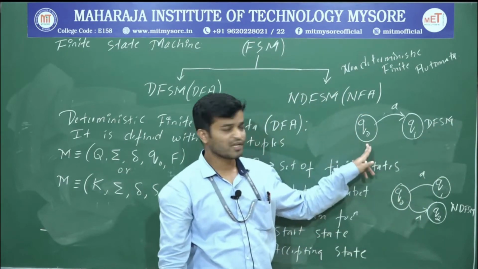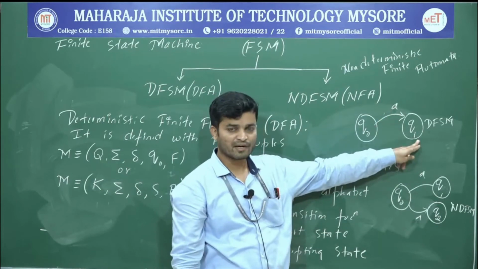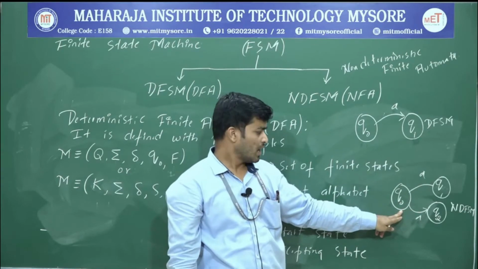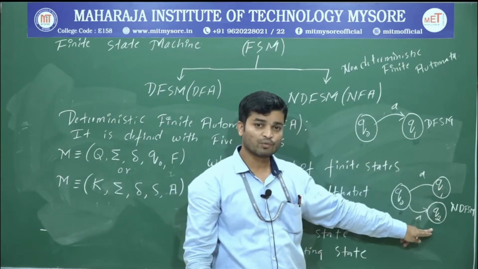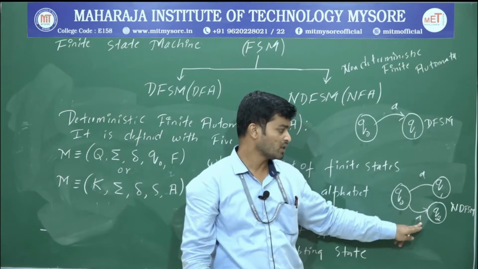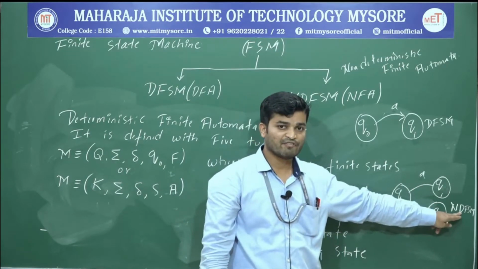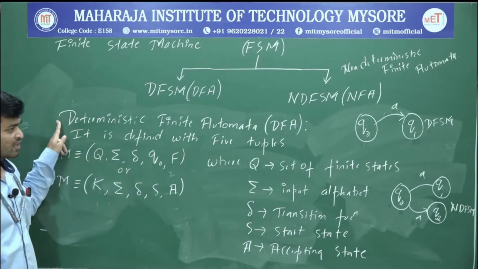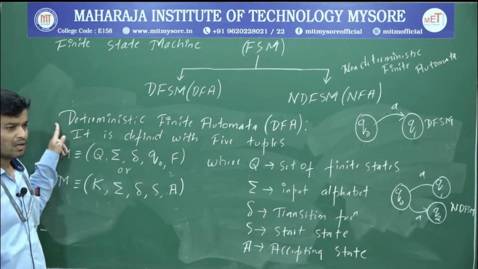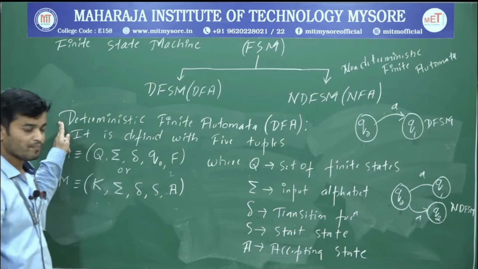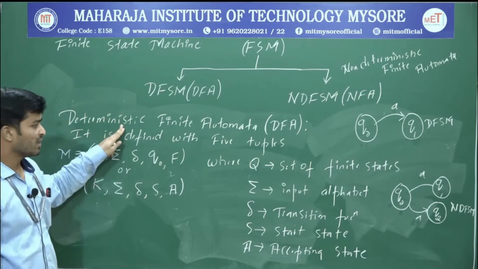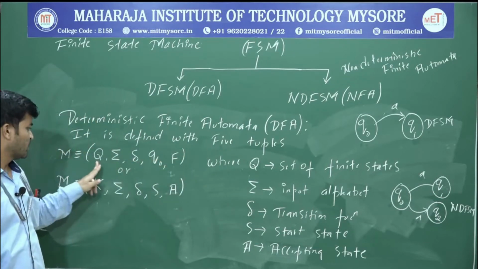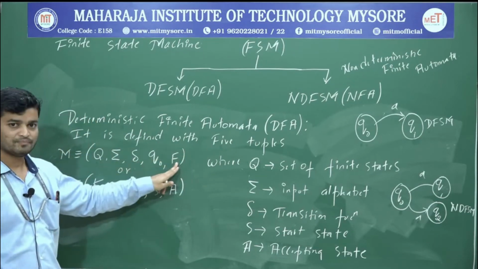If you are in some state, and upon input you reach exactly one state, we call that DFA. If you are in some state and you reach more than one state, or 0 or more states, upon the same input, we call that NFA. First we will understand deterministic finite automata, and later we will move on to NFA. Deterministic finite automata is defined with 5 tuples: Q, sigma, delta, Q naught and F.